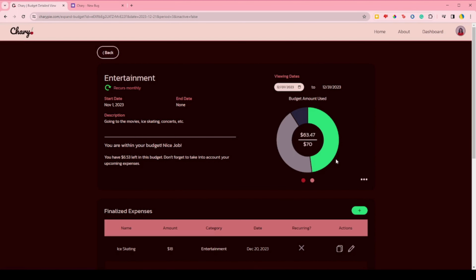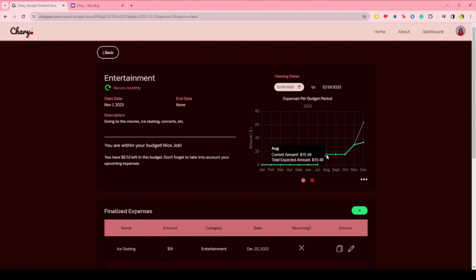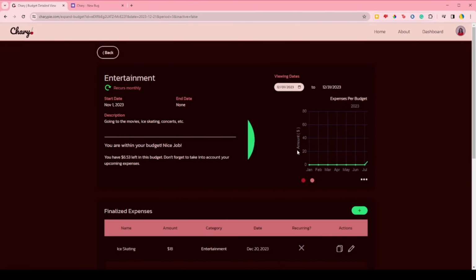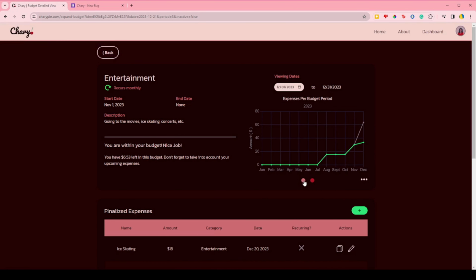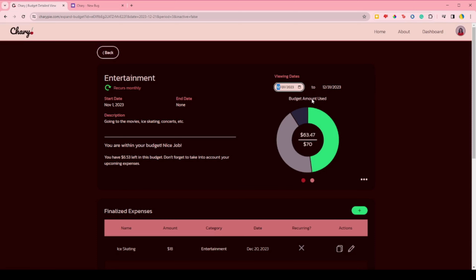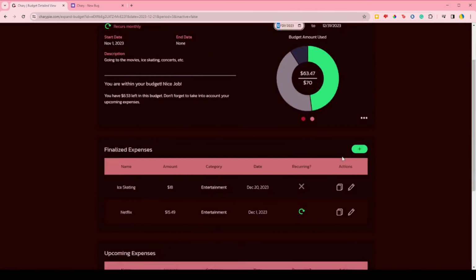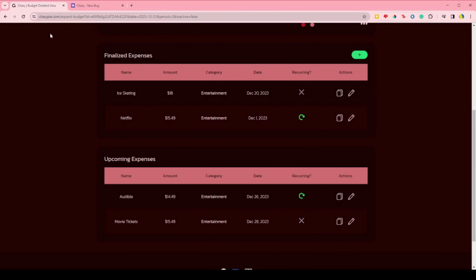Next to that, we have graphs specific to this budget category. The first is a donut graph to show how much of the budget has been spent, the upcoming expenses, and how much is left. The second graph is a line graph to show how the current viewing period compares to previous and/or future periods. Users can use this graph to analyze trends in their spending habits in a specific category. There are filters here as well, so the user can change what period they are viewing. Further down the page, we have tables to show finalized expenses in this budget period, as well as upcoming expenses.